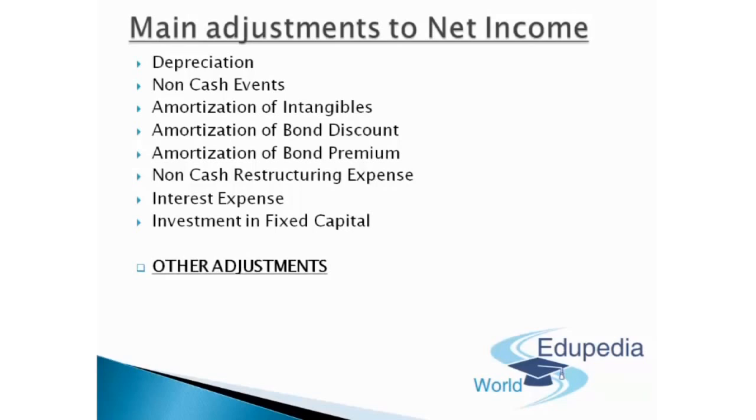So current assets minus current liabilities, excluding the cash and the notes payable and the current portion of the long-term debt. In such cases, guys, we also exclude cash because it is the amount we are trying to explain over here. Okay. However, we haven't received it yet. We exclude notes payable and the current portion of the long-term debt because these are financing amounts, not operating kind of amounts.